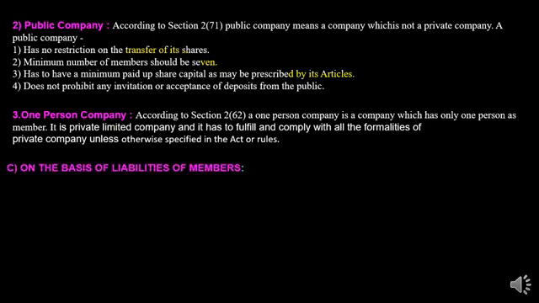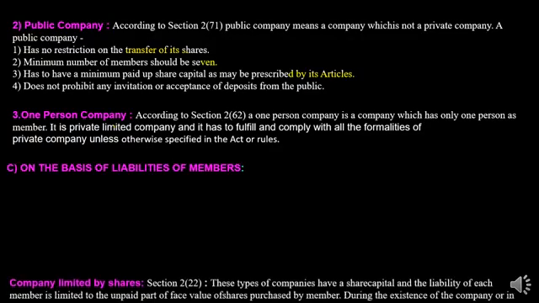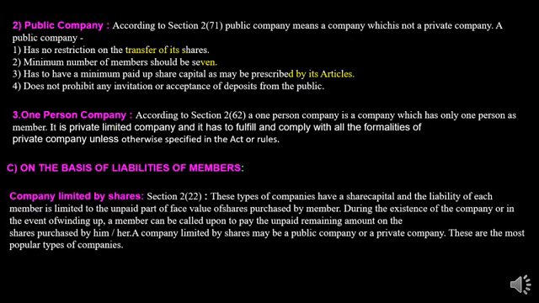Next is on the basis of liabilities of members. In a company limited by shares, the member is liable to pay only the amount of their share. It means if a person has bought 100 shares for rupees 1 lakh, he has to pay only 1 lakh to the company.